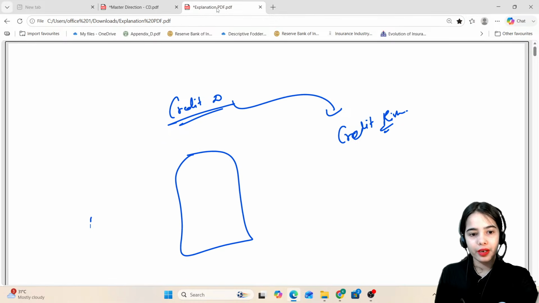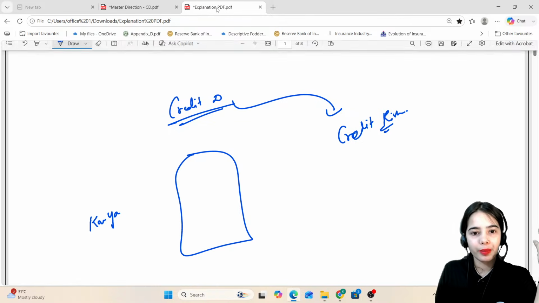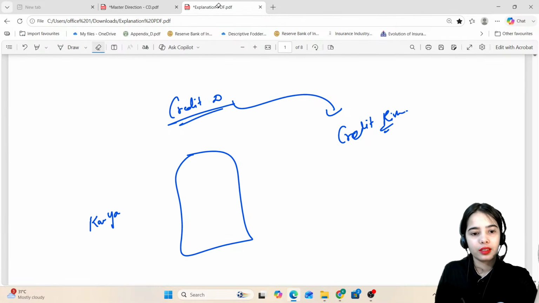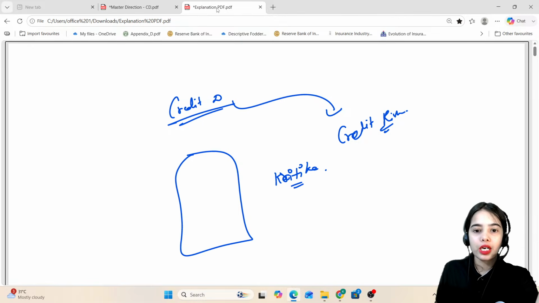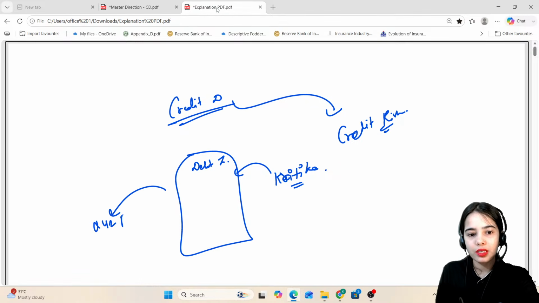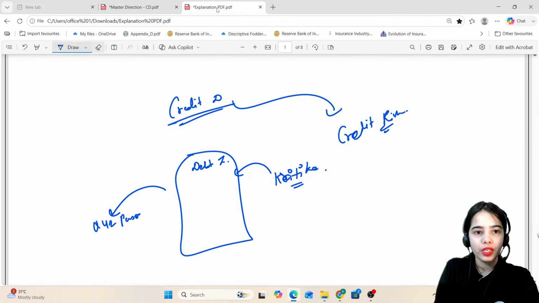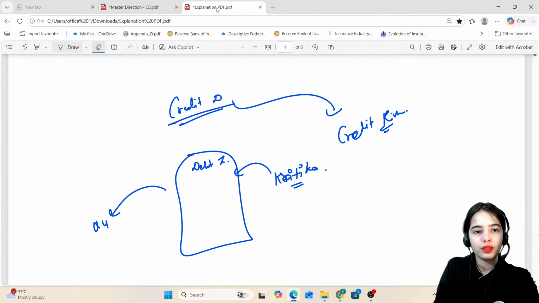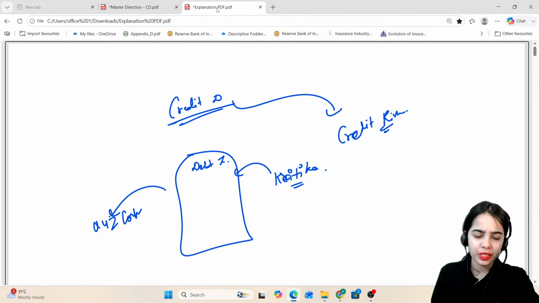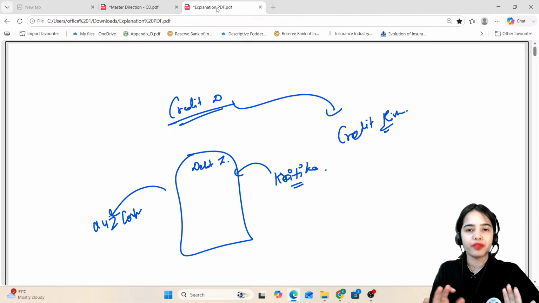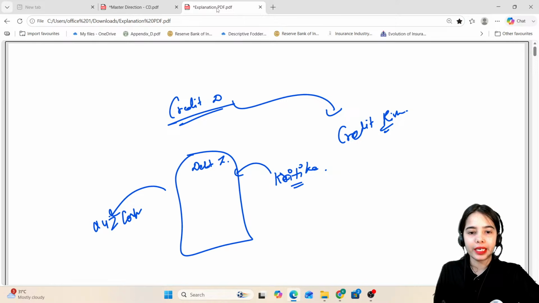Let's say I am Kritika, a simple investor, investing in the debt instrument of XYZ company, sorry, of XYZ corporate. I'm a simple investor who is investing in the debt instrument of this XYZ company. So I've invested, let's say, 1 crore.